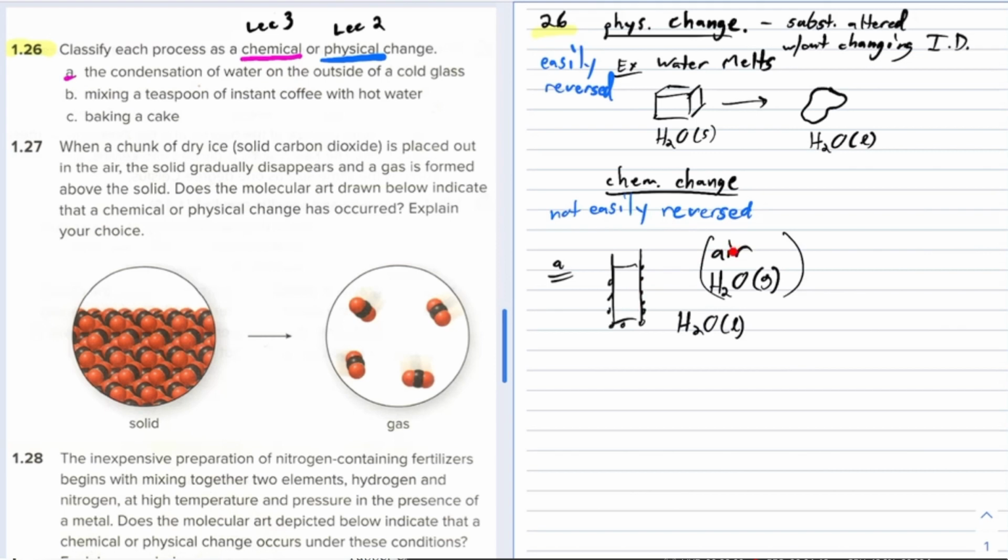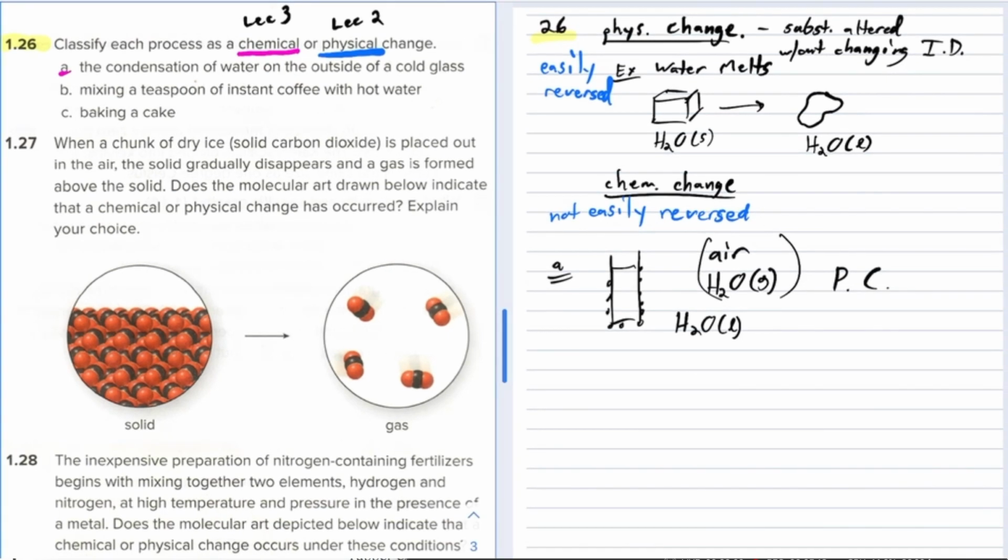Okay. Now this is easily reversed. Okay, when water condenses, you have water that's floating around in the air. When it condenses on the surface of a glass, it's still water. Okay, that's a physical change, and it's easily reversed. If you just take this glass, you set it out in the sun, that water that condensed will re-vaporize and go back to the surrounding air. Okay, so it's easily reversed, and we should call this a physical change. So I'll just write PC, physical change, PC. Let's go back over here on the left side of the video, PC.